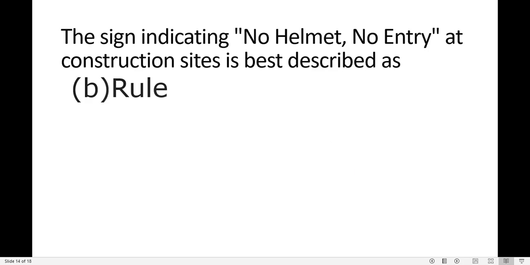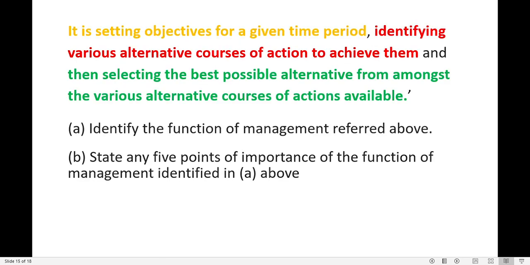So it is something that is connected to the safety policy. It tells that if you do not wear a helmet, you do not have entry. It is very strict that if you are not wearing it, you don't have entry. So no one is being left out from this. So it is B. We move to the next question.